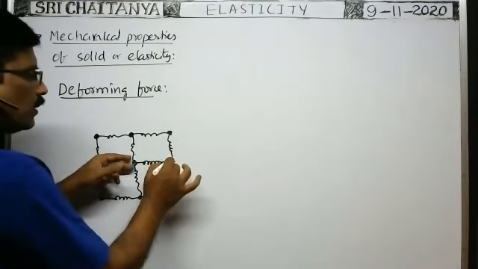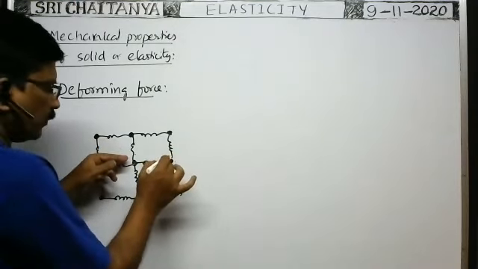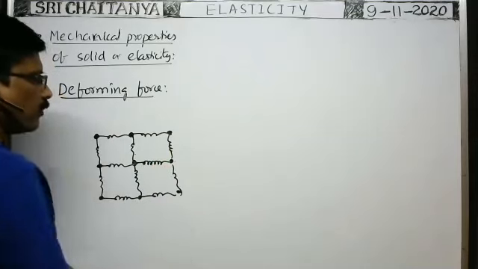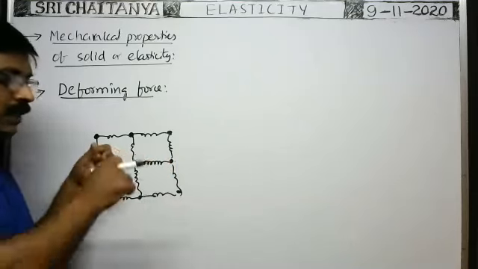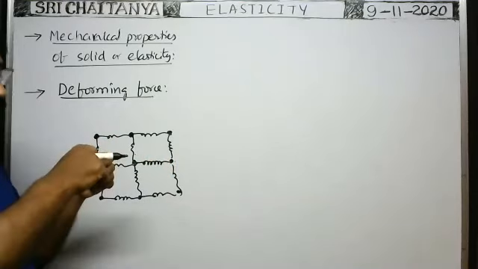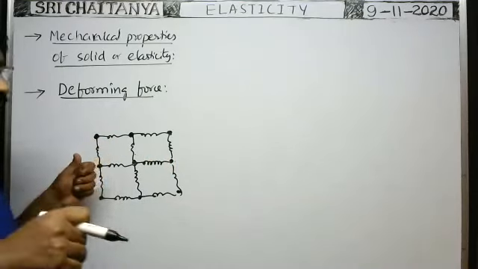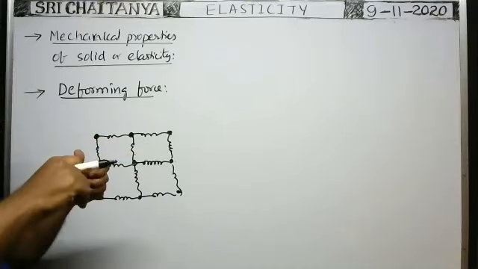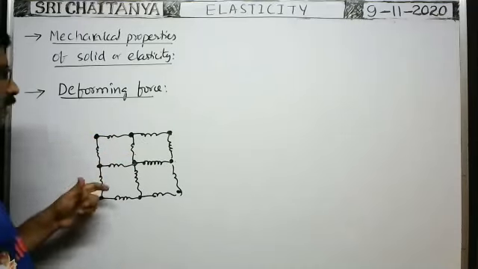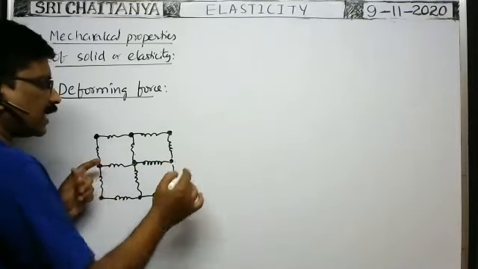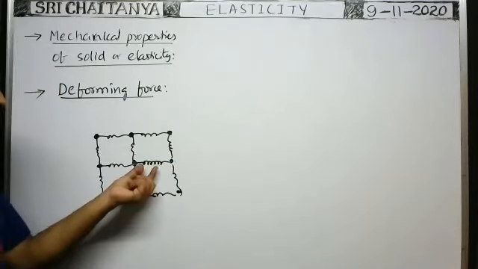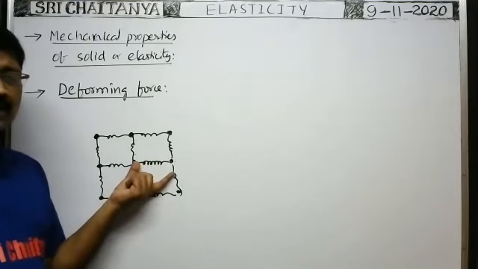Whenever the atoms or molecules are displaced from their equilibrium positions, suppose the rubber cord is elongated because of the application of the force. If the length of the rubber cord increases, then the distance between atoms or molecules increases. When the distance between atoms or molecules increases, extension takes place in the spring.